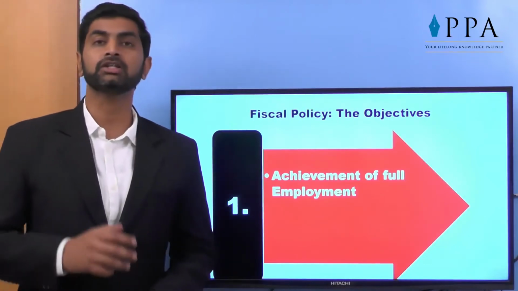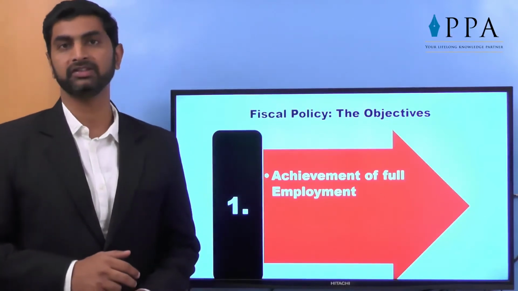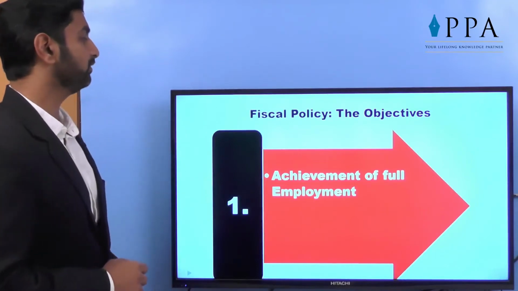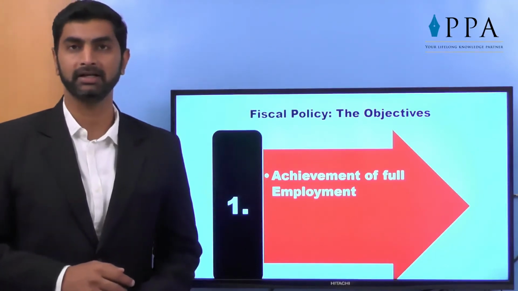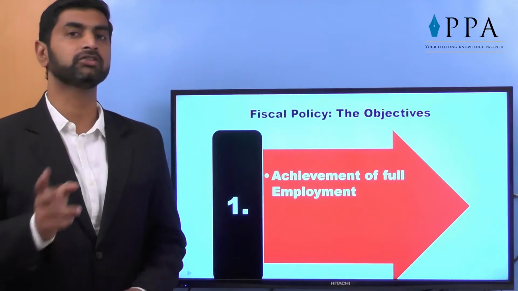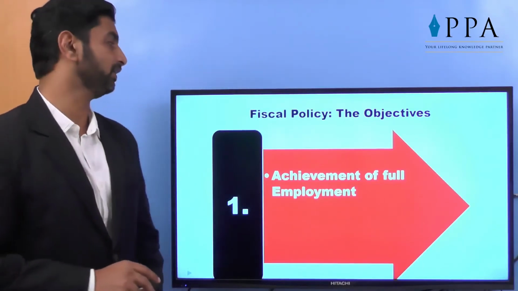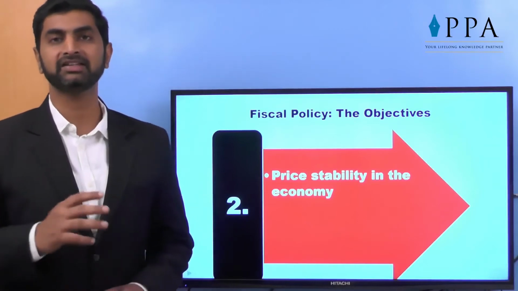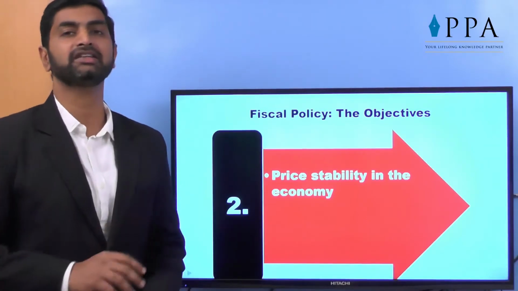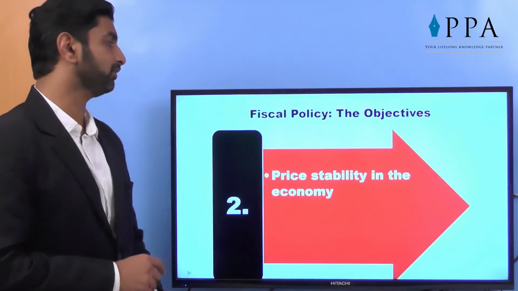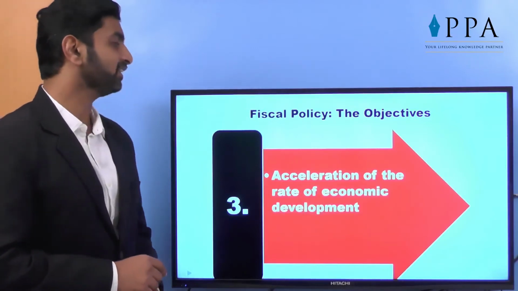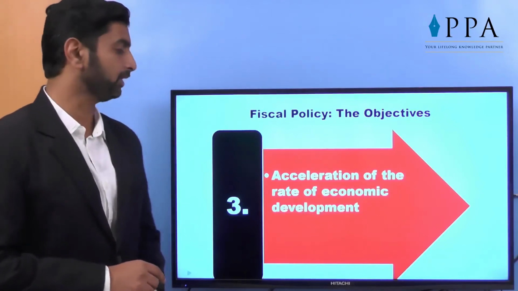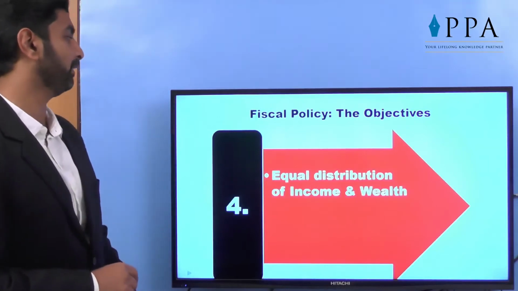Now next comes, what are the objectives of having a good fiscal policy? The first objective is achievement of full employment, not only of HR but also of all the resources available in our economy. Price stability: a country having stable prices is assumed to be a stable country and a good market, so that becomes the second objective. Acceleration, that is increase of economic growth as well as economic development.